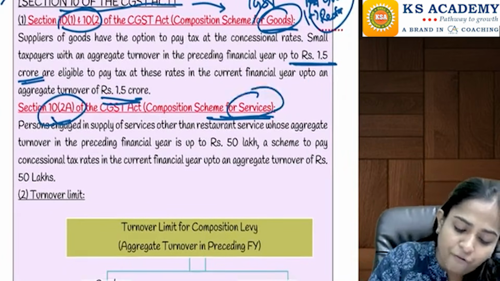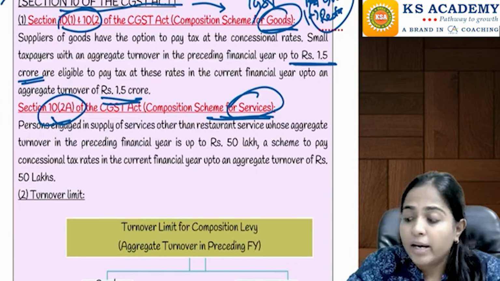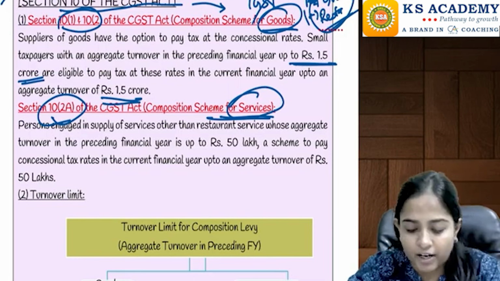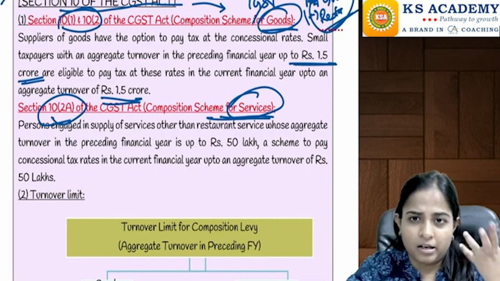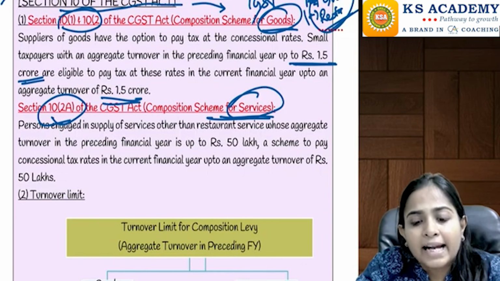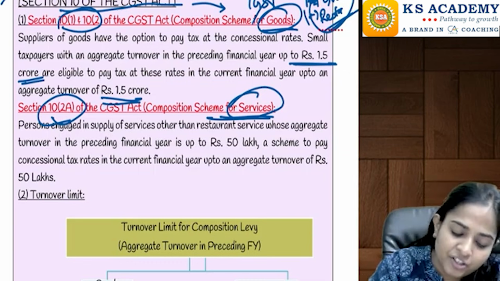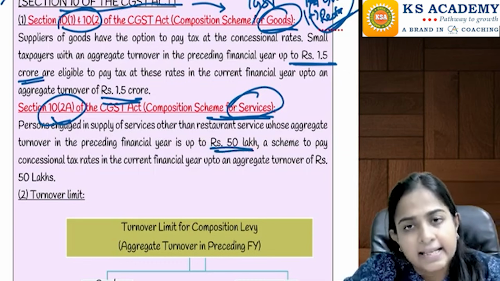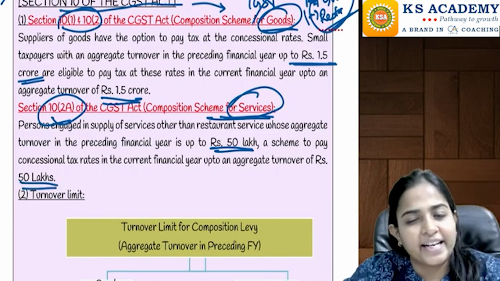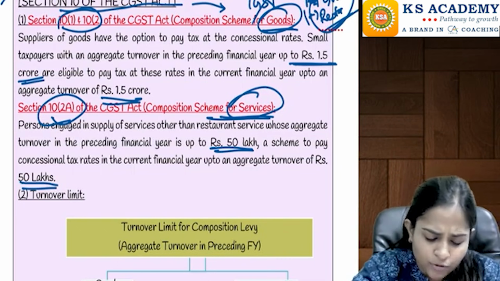Similarly for services, in section 10.2A. If there is any service provider other than restaurant, which was already covered above, let's say a beauty parlor or salon, any type of service provider, and he is also a small person, it means if in the preceding financial year his turnover did not exceed 50 lakhs, then in the current year he is eligible to opt for this composition scheme till his turnover does not exceed 50 lakhs, and he can pay tax at a smaller rate. This was the overview.